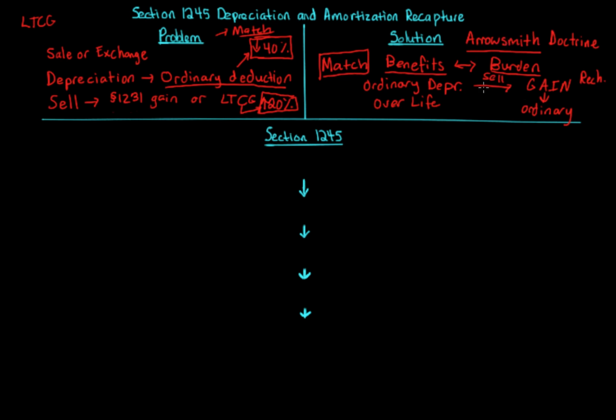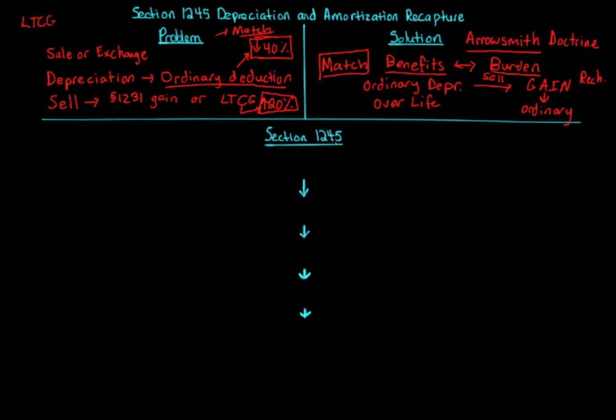And the Aerosmith Doctrine can be applied to other things as well. It can be applied to what if you got a credit during the life, but then upon selling you get some other thing and you have to match. Okay? You get some type of credit. Well, a credit is dollar for dollar, and then when you sell, a gain is just taxed at the tax rate. Okay? That's another area where Aerosmith comes into play. Aerosmith comes into play a lot.